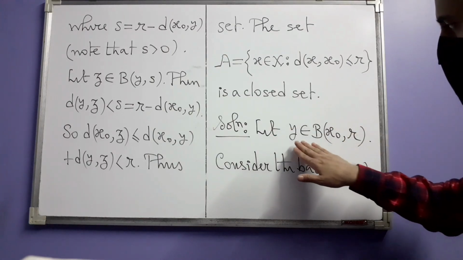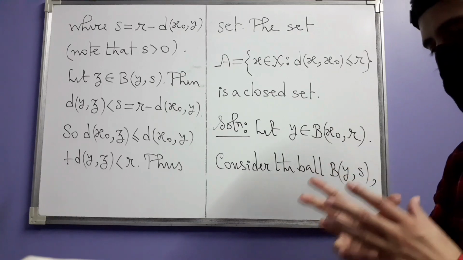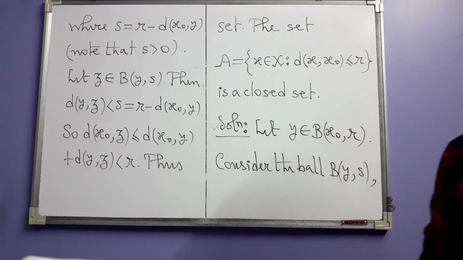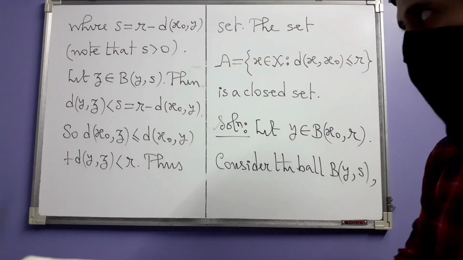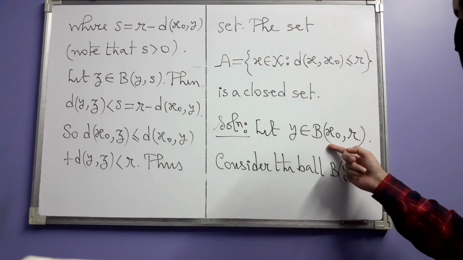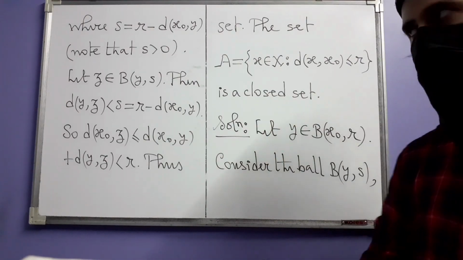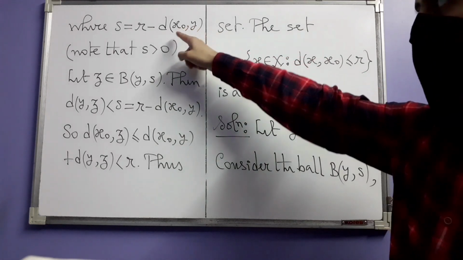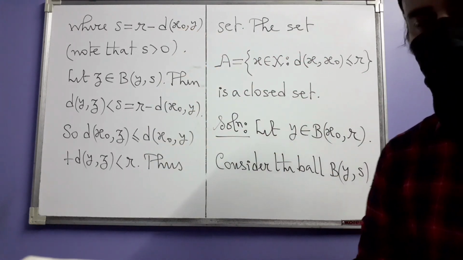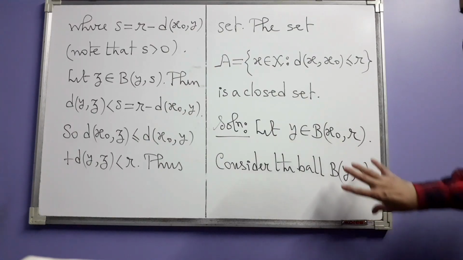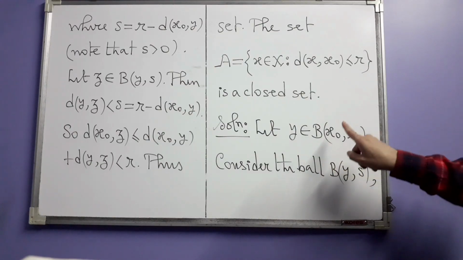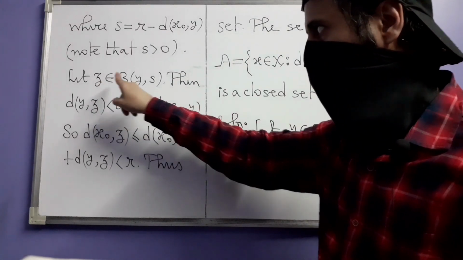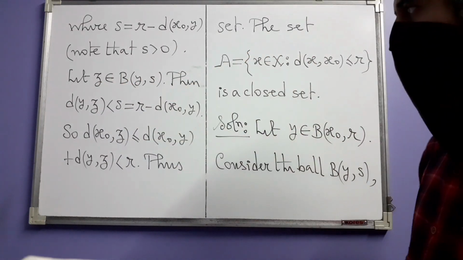So our aim now is that y is contained inside another ball which is this, which is itself contained entirely inside this. That's what we are trying to show. And the radius of this ball that we have guessed is s. And let us now see if it works. So our aim is to show that B(y, s) is a subset of this. So to show that, we take any element z in B(y, s).